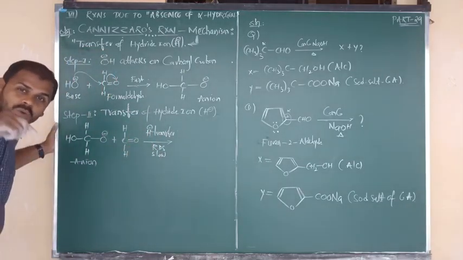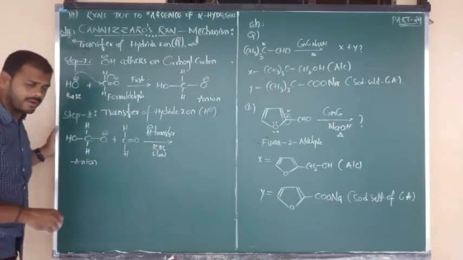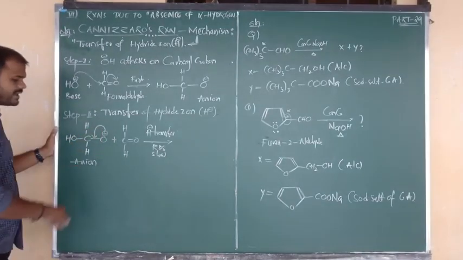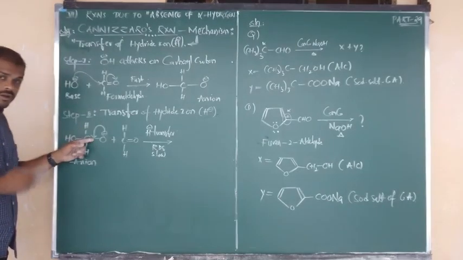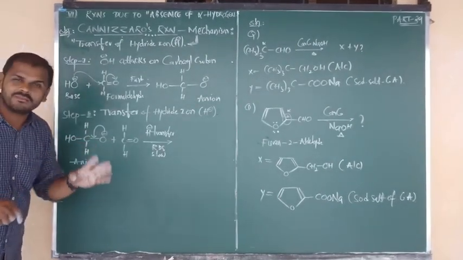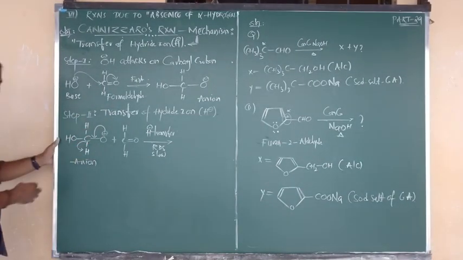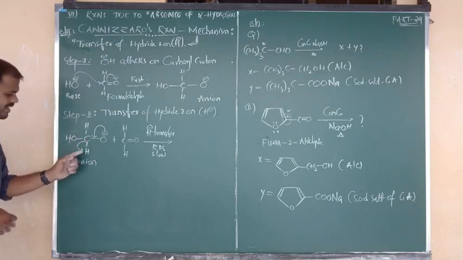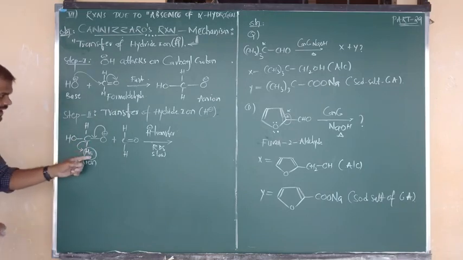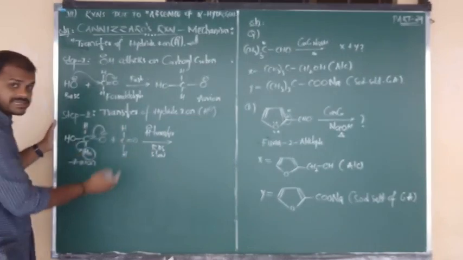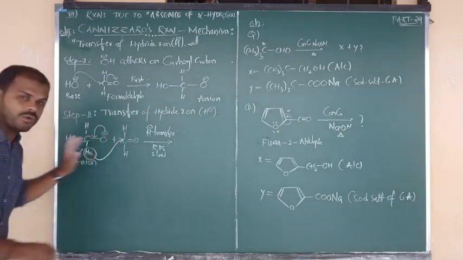How? I am going to show you. This is important for you. Oxygen contains a negative charge, equal to one bond. So this charge is delocalized here. After delocalization, around the carbon we now get a double bond, but around the carbon we can see only 4 bonds. So this bond has to shift completely to the hydrogen. After shifting of this bond, hydrogen contains the negative charge. Such H minus, the hydride ion, undergoes transfer to the carbonyl carbon of the second mole of formaldehyde.